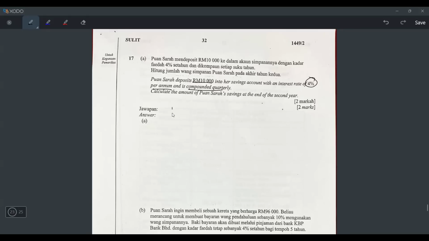So if it's compound interest, I need to use this formula. MV stands for matured value equals to what? P bracket 1 plus R over N, power NT. This is the formula that you will use. This formula is given, by the way, in the exam. So what does P stand for? P stands for the money, the deposit money. And then R stands for rate of interest, interest rate. And then N stands for number of times compounded in 1 year.